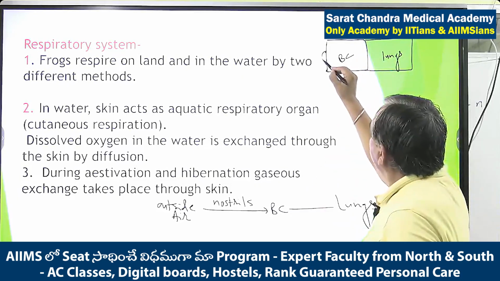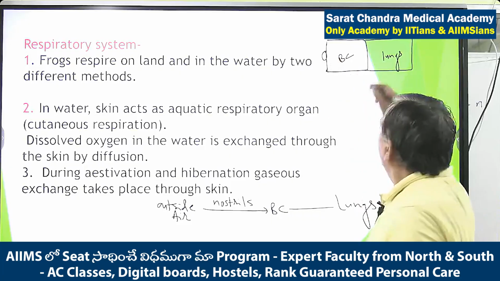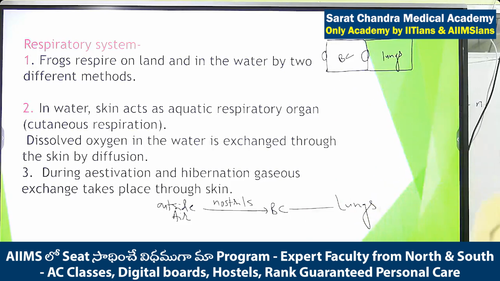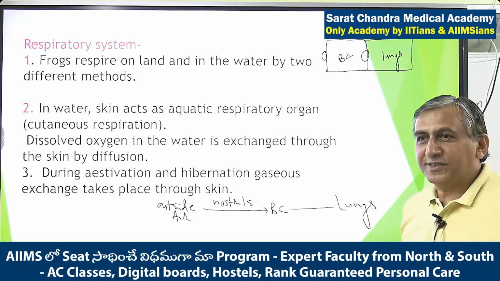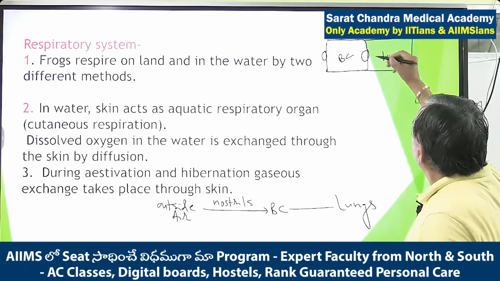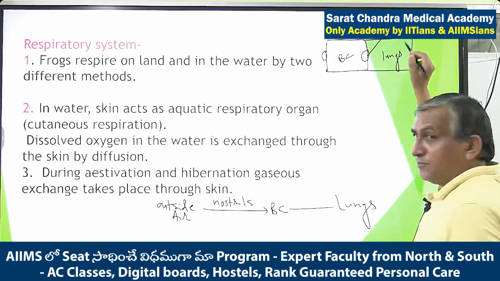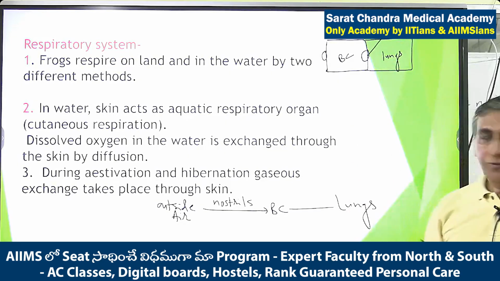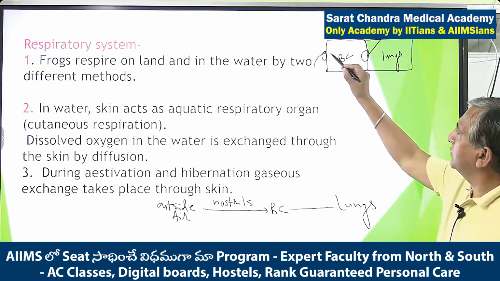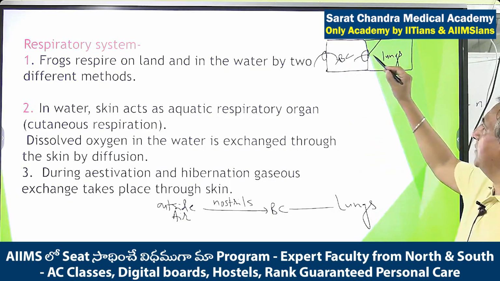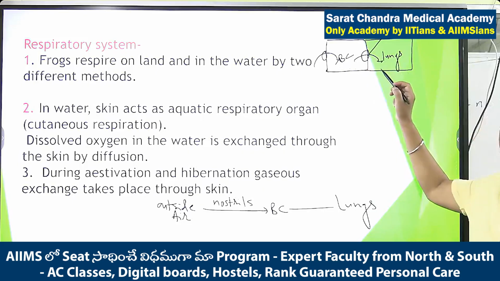What is the opening present here? Nostril. What is the opening here? Anyone will say it is gullet or glottis? Glottis. The opening of the respiratory system is glottis. So this is the glottis. So it takes place in two steps. First, the air will move from outside into the buccal cavity. Then the air will move from the buccal cavity into the lungs, not directly into the lungs.